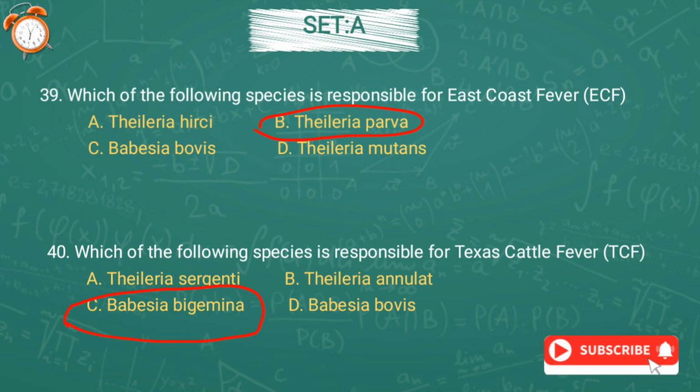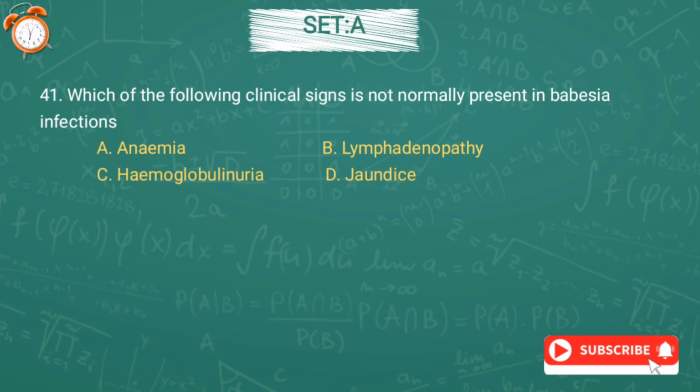Question number 41. Which of the following clinical symptoms is not normally present in Babesia infection? Option A, anemia, option B, lymphadenopathy, option C, hemoglobinuria, or option D, jaundice. And the correct answer is option C, hemoglobinuria.